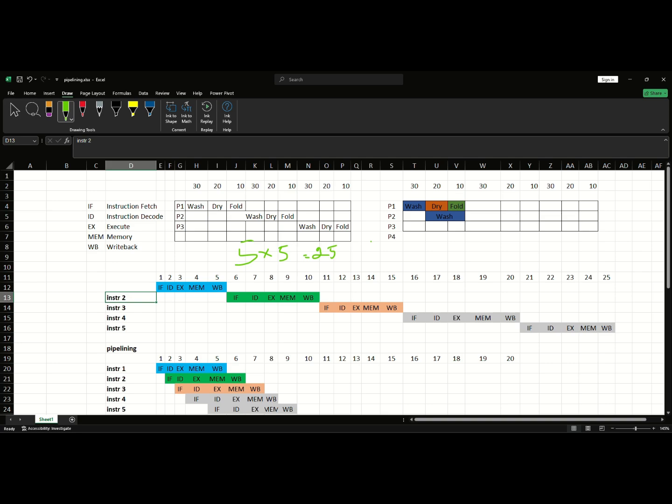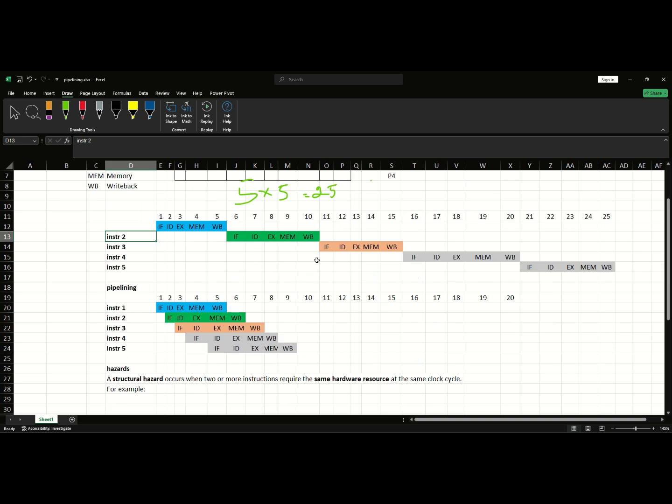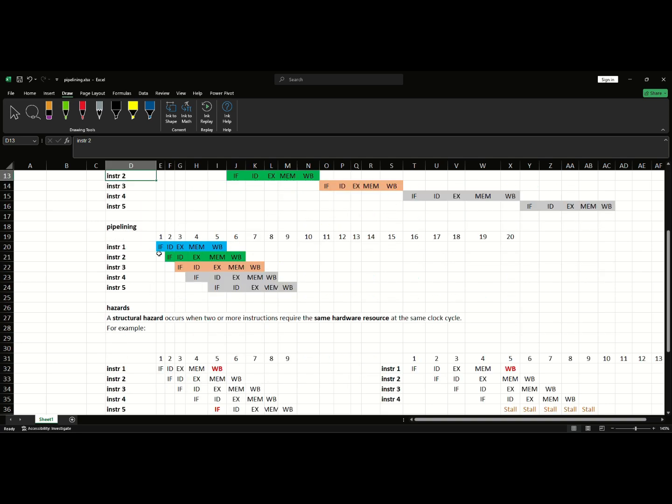With the pipelining concept introduced, pipelining is the overlapping of execution time. In the first clock cycle, the first instruction is fetched. In the second clock cycle, the first instruction is decoded and the second instruction is fetched. In the third, the first instruction is executed, the second is decoded, and the third is fetched. Similarly memory and write back are done.